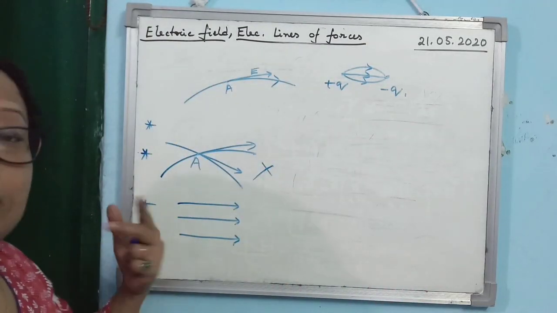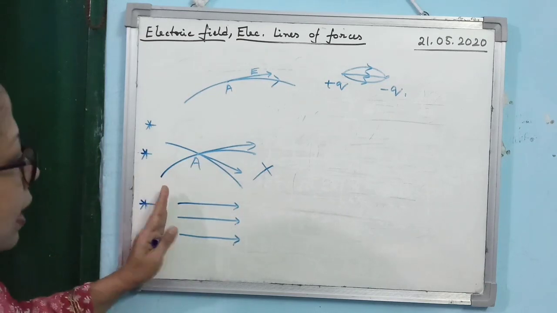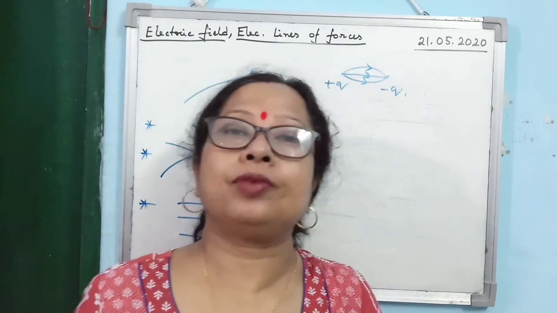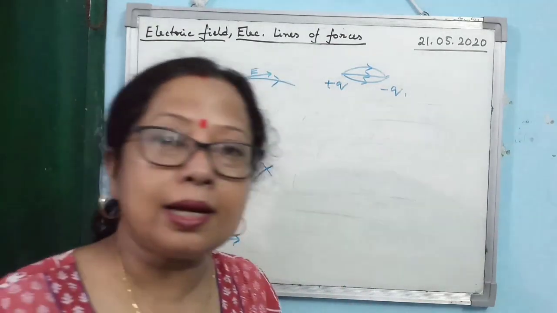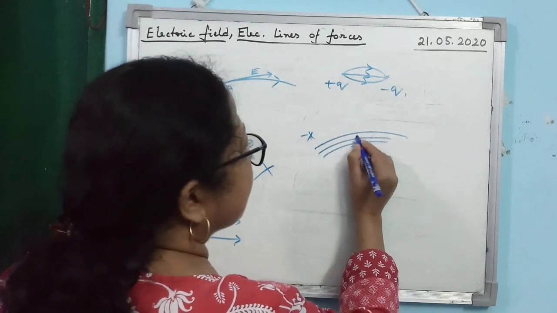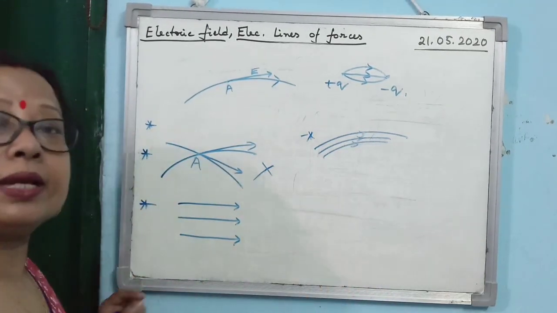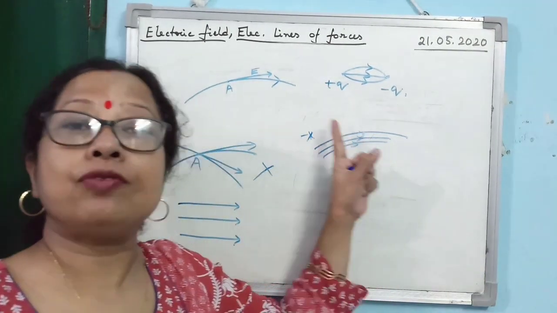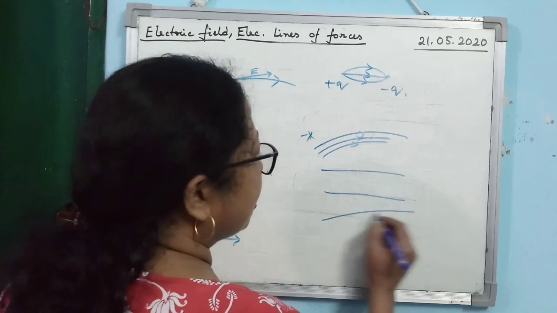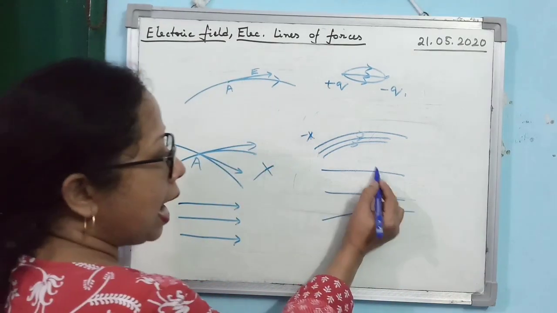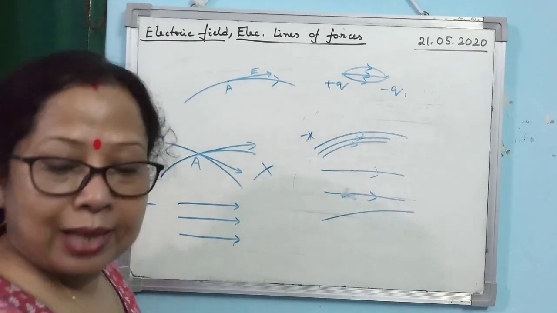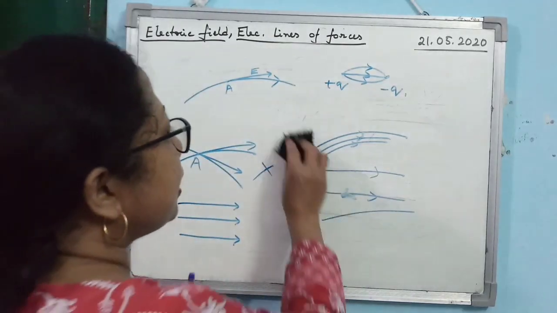Then you should draw it, or you may get a question like this: in one place electric lines of force are parallel to each other. What does it represent? It represents that the electric field is uniform at that point. Then next point: if at any point electric field lines are crowded, it means the electric field intensity is more. Electric field intensity is stronger in that region. And at any region, if the electric lines of force are away from each other, what conclusion can you draw? That electric field intensity is weaker in that region.